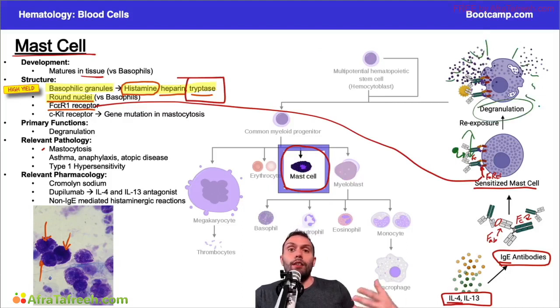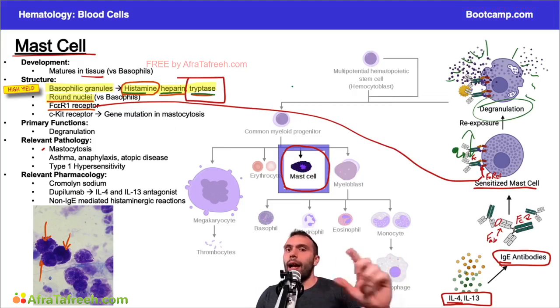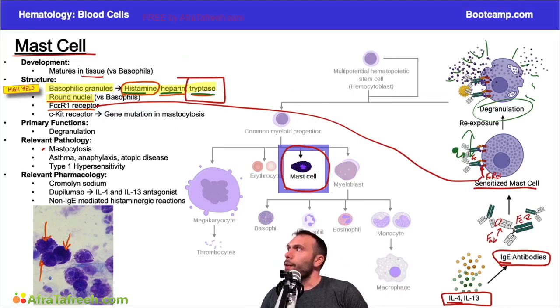Okay, and again, we're talking about degranulation. What's degranulating? We're talking about what we just said, right? Histamine, heparin, and tryptase. Okay, and this is what's really driving that reaction you get clinically from a type 1 hypersensitivity.